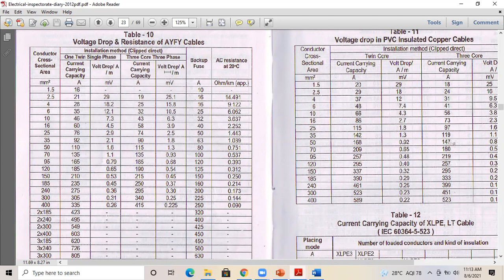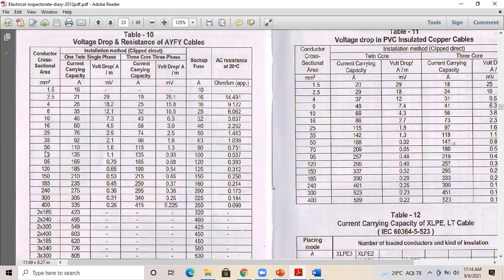Yeah, I will show that. So you can see current carrying capacity 19, 25, 32, 43, 58, 50, 74, 90, 115. So 115 is greater than 108. So that will be suitable, right? So corresponding size, it is 50 square mm. Okay, 50 square mm.